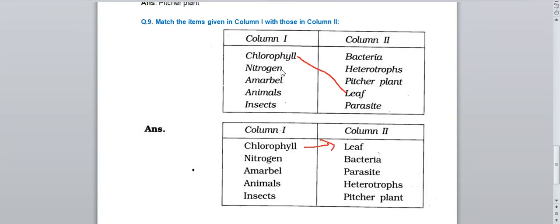Second one, nitrogen. Nitrogen is present in bacteria. So you have to match this nitrogen with bacteria. Next one, Amarbel is an example of parasite. Just now we have read, so you will write Amarbel with parasite. Animals. Animals are heterotrophs. Why heterotroph? Because they cannot make their own food. Next, insects. Pitcher plant. This is the match the column for this one.